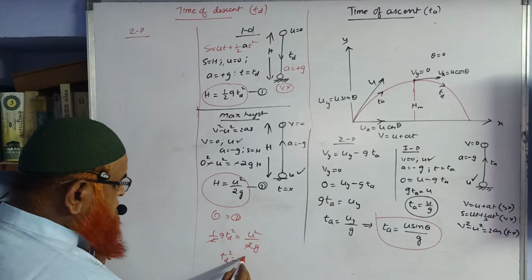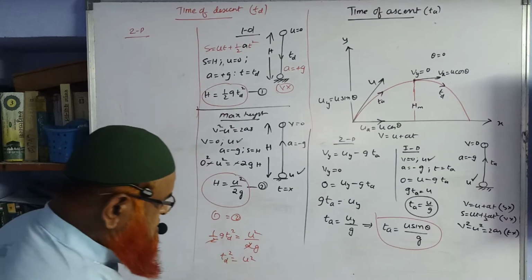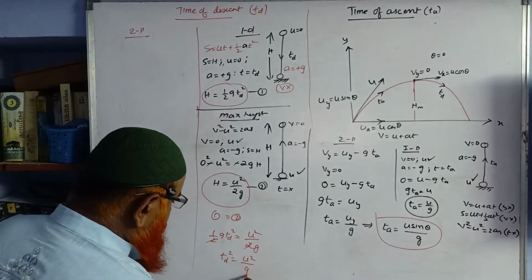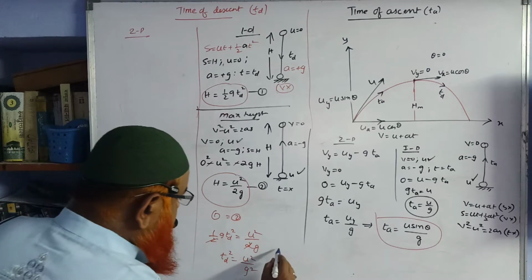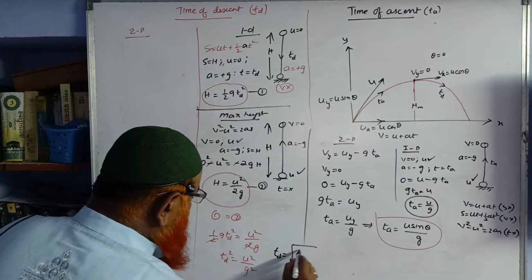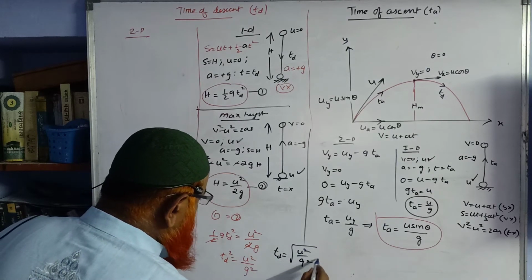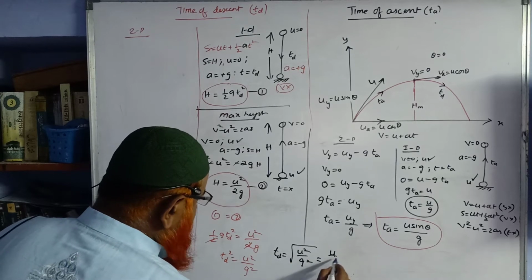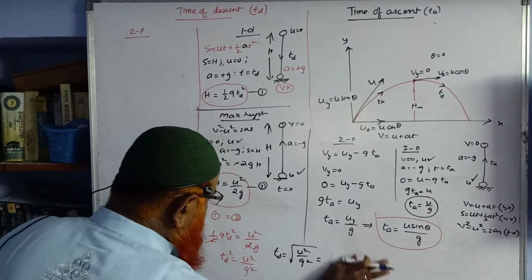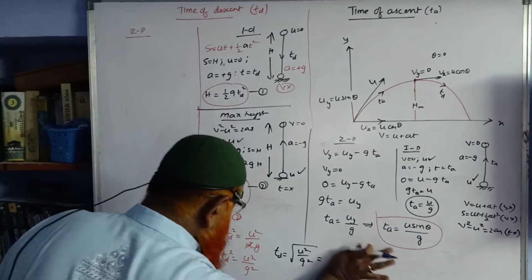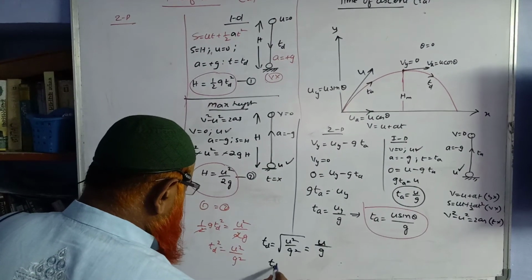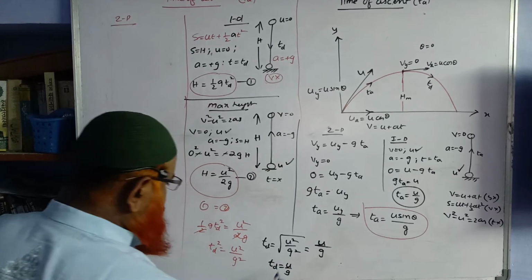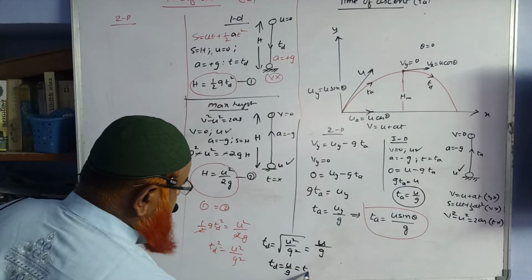TD square is equal to U square. This G goes here, it is going to become G square. Therefore, finally you are going to write TD is equal to square root of U square by G square. So root and square cancel here. How much you are going to get at last? You are going to get U by G. So therefore, time of descent is going to be U by G and also equal to time of ascent.